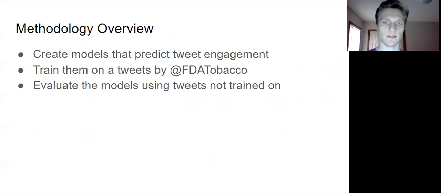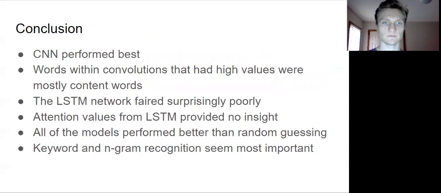Here's an overview of my process. I created the models that predict tweet engagement. I trained the weights for them using tweets from the @FDA Tobacco Twitter address. And then I evaluated the models using the normalized macro mean absolute error evaluation metric, using tweets that I did not train on. The CNN performed the best. Words within convolutions that had high values were mostly content words such as tobacco and smoking, which is good. That means I can extract those features and put them in new tweets to create more engaging tweets.